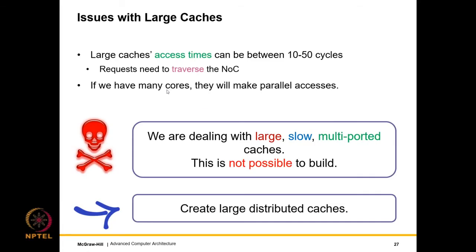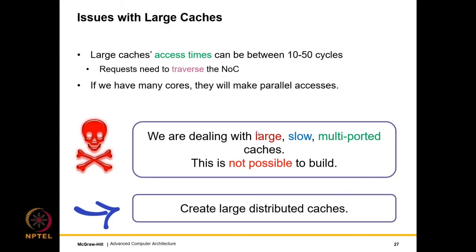And furthermore, we have to traverse the NOC, and the NOC has its own set of problems: deadlocks, starvation, livelocks, and so on. Even though we manage to avoid all of them, the traversal times of messages are really variable. Furthermore, if we have a lot of cores, that implies a lot of parallel accesses.